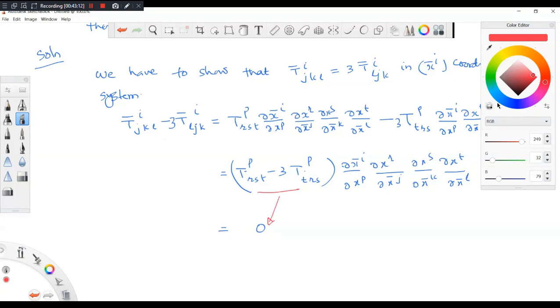So what's the conclusion? Therefore T bar ijkl is equal to 3 times T bar iljk. See, if it is satisfied in one coordinate system, it will be satisfied in all the other coordinate systems. So this is what it is.